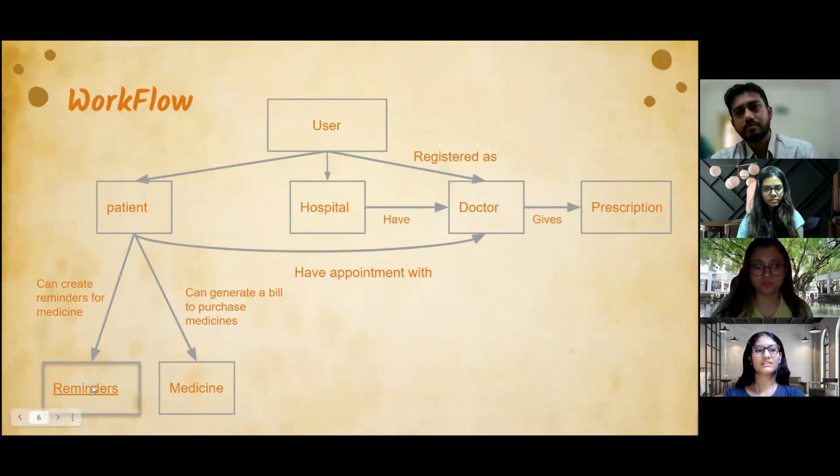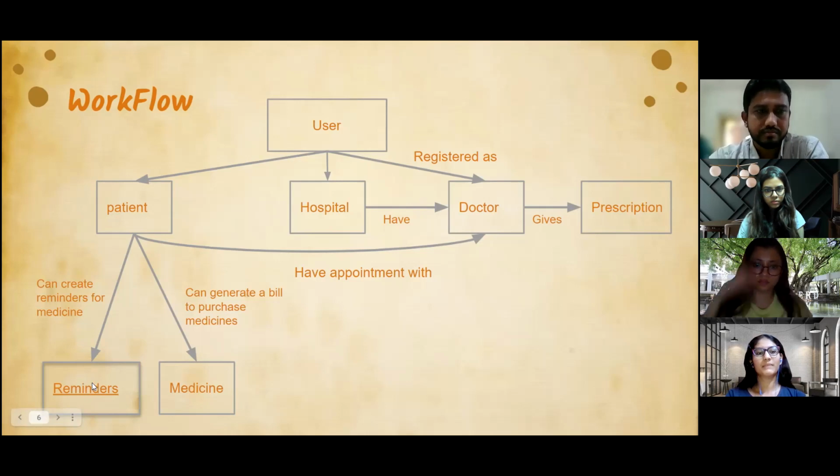This is our initial idea, where the patient can create reminders for medicine. When the patient creates a reminder, it automates the system to buy the medicines at a particular time. For example, if some medicines are to be purchased every month, that medicine will be ordered for the patient every month. It's like a reminder, but in the implementation we excluded this as the scope is larger.